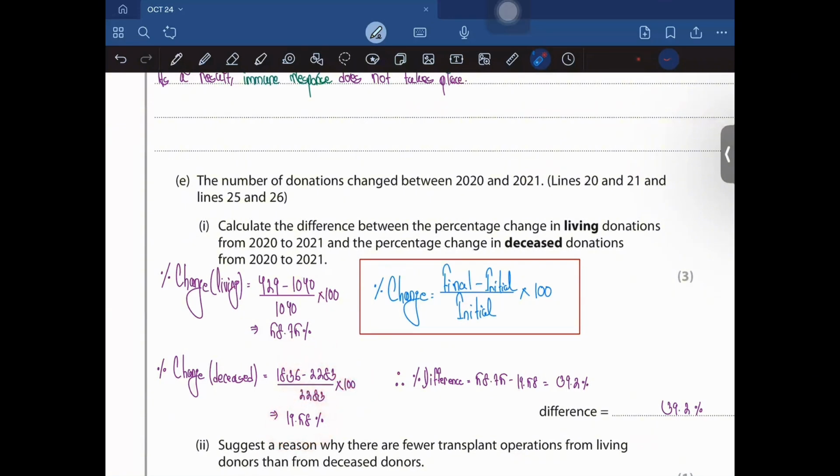Now there is going to be this negative sign, right? And you could omit this negative sign. Now, the percentage difference is going to be the bigger value minus the smaller value. That gives us a percentage difference of 39.2%. So yeah, basic math.